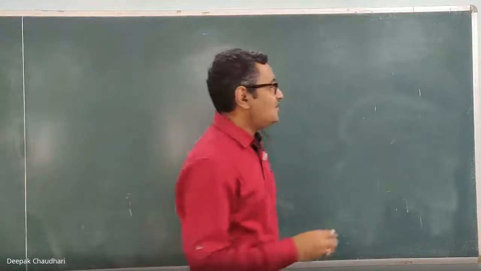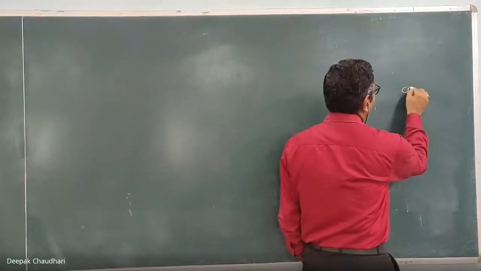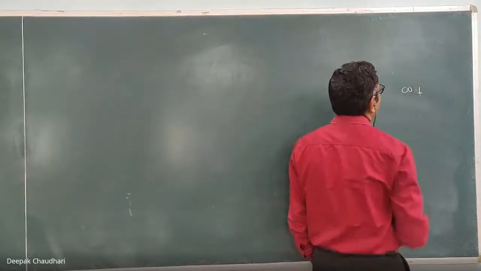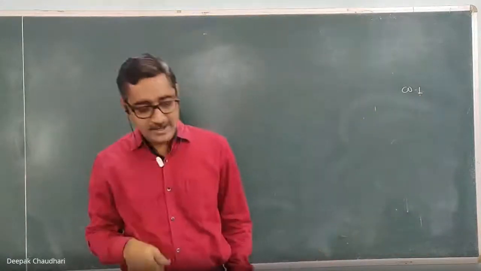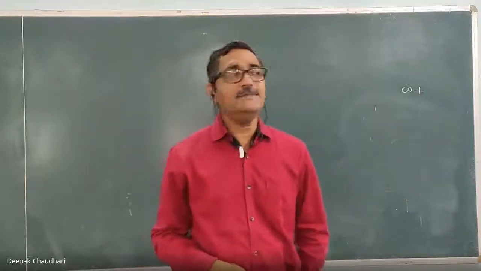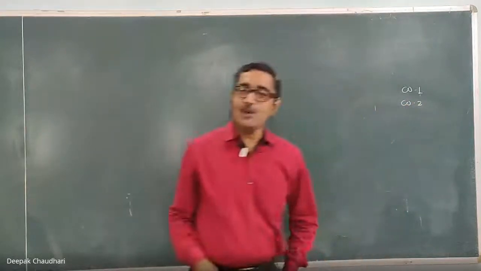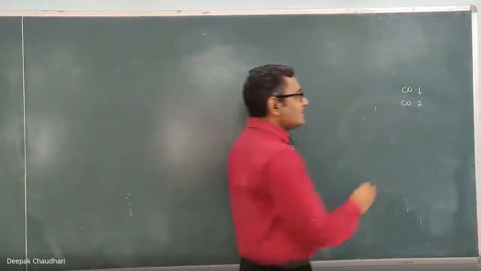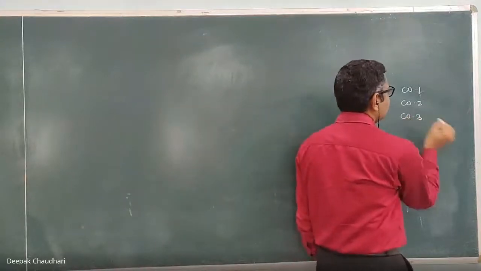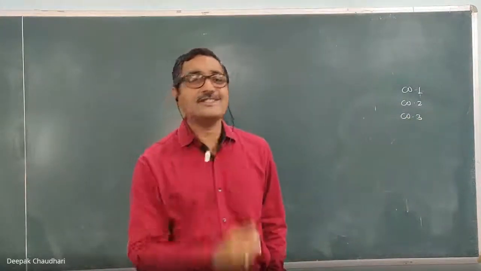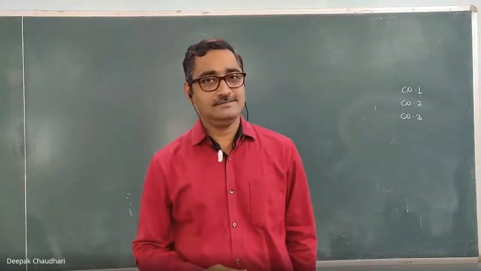Our CO1, course outcome 1, is that students should be familiar with the direct stresses and strain. CO2 is related to shear force and bending moment diagram, and CO3 is related to the bending stresses, shear stresses, and twisting moment.